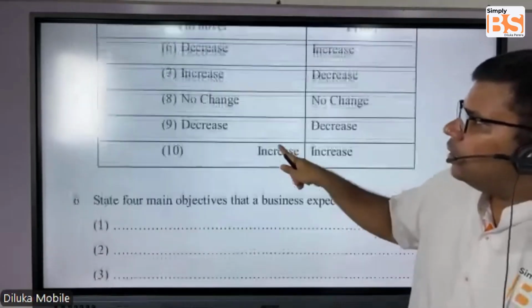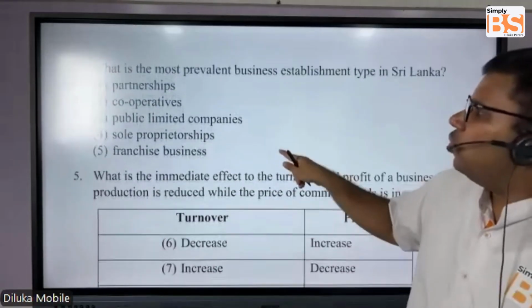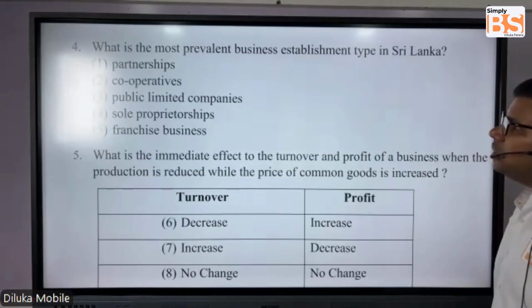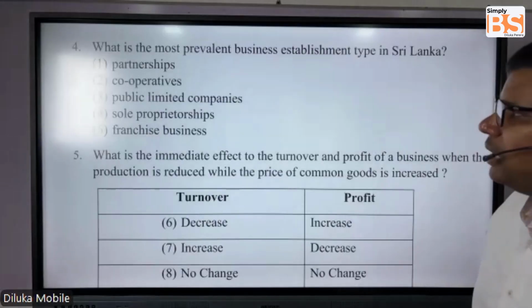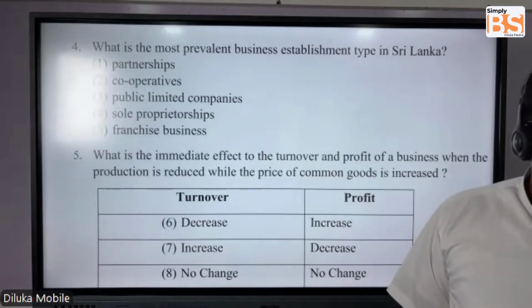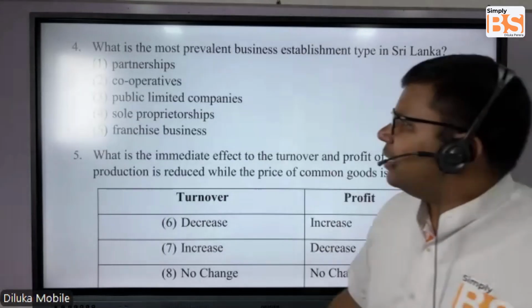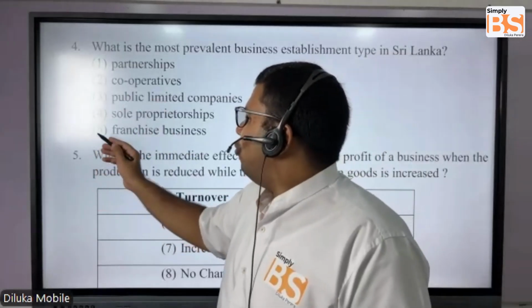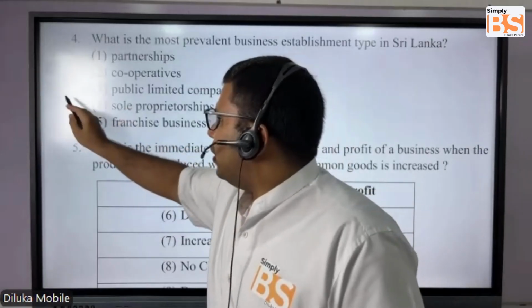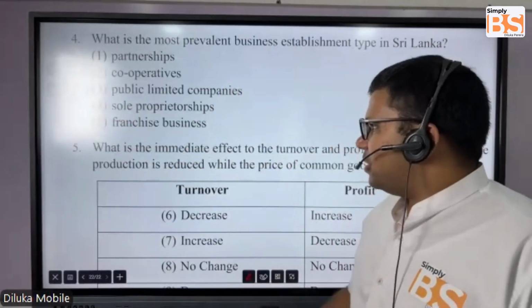Question number 4. What is the most prevalent business establishment type in Sri Lanka? No hard and fast rule. Sole proprietorships. This is actually a question tested from lesson number 4.